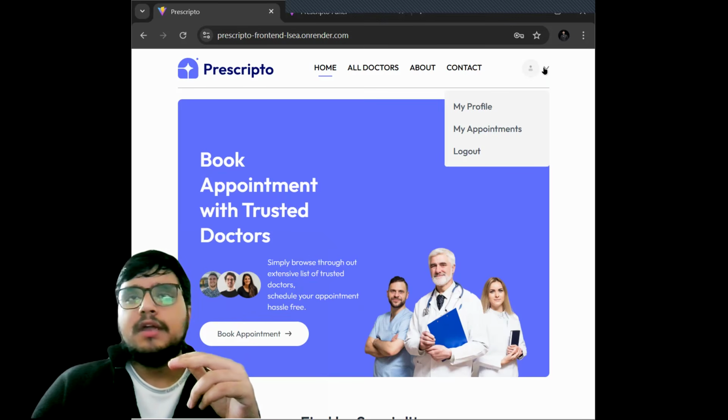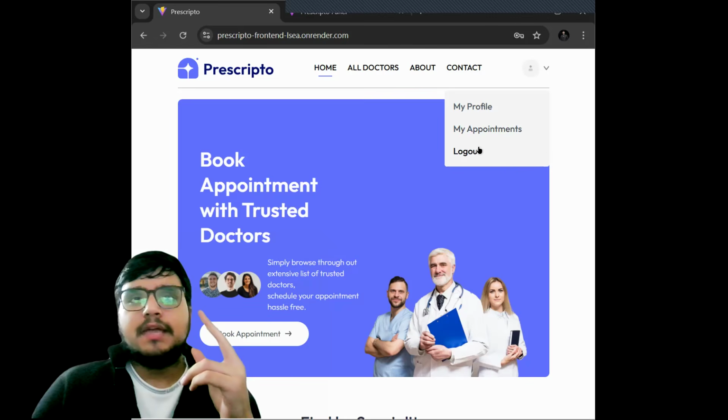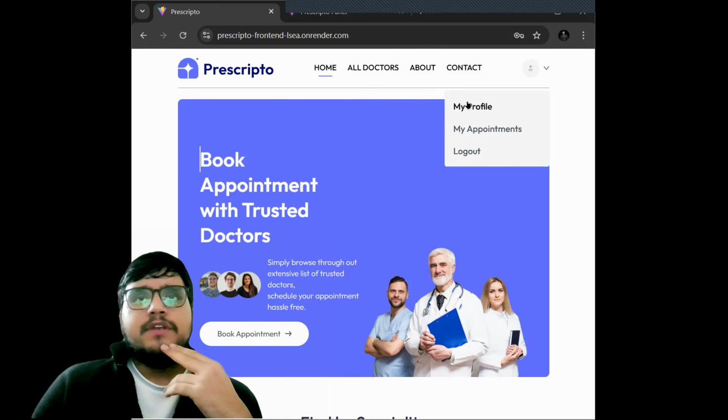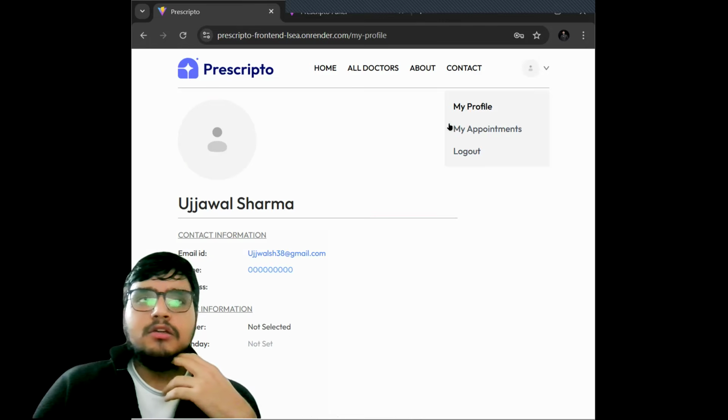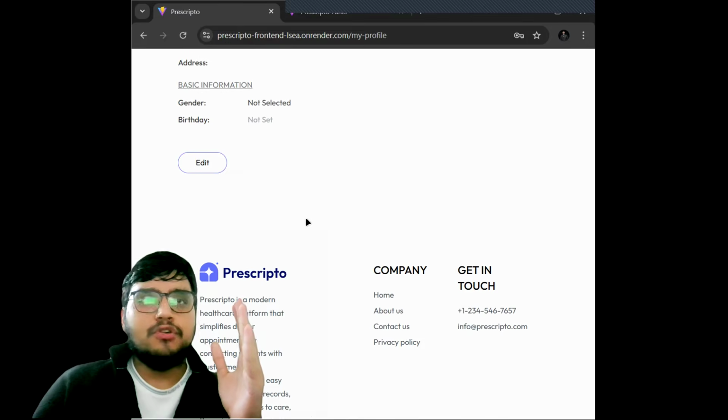If you hover over this navigation bar, you will see that there is this my profile button, then there is my appointments button, and then this logout button by which you can come out of your profile. Now, if you tap onto my profile, you will see the entire profile of yours.